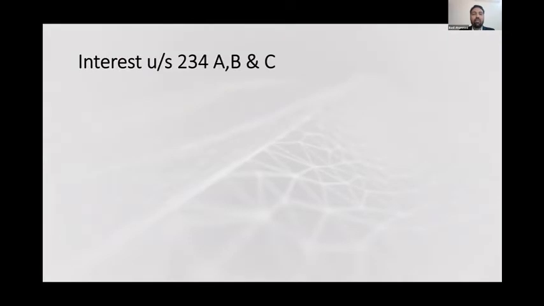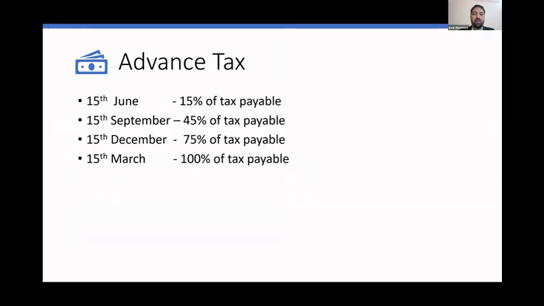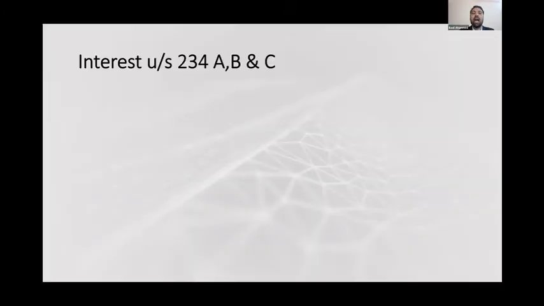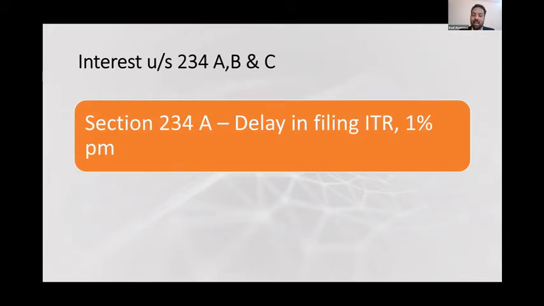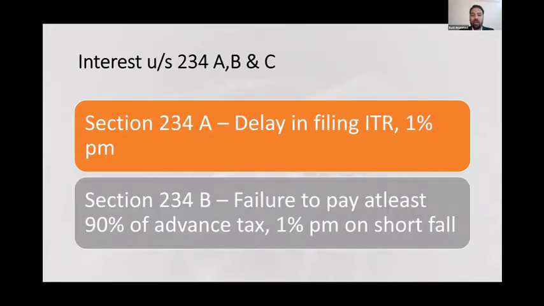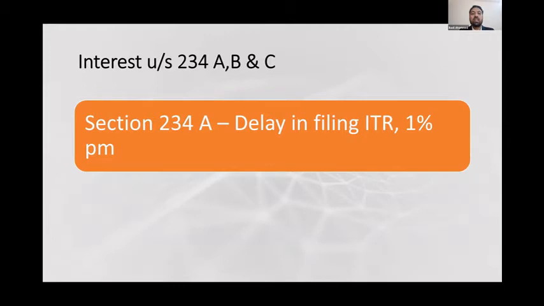Now, what if you don't pay this advance tax? If you pay only on 31st July, if you're an individual, or 30th September, if you're a company, you will have to pay interest. Now, how much is interest? There is section 234A, which charges interest for delay in filing the income tax return.